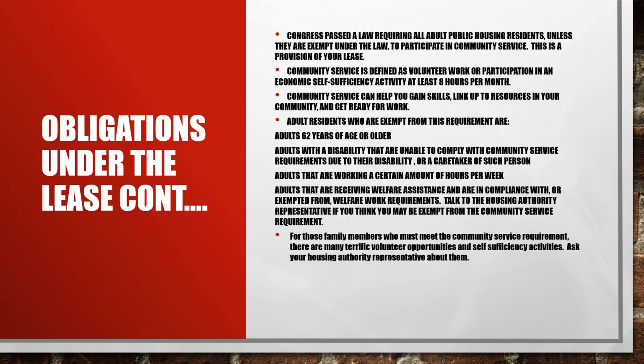Adult residents who are exempt from the requirement are adults 62 years of age or older, adults with a disability that are unable to comply with community service requirements due to their disability or a caretaker of such person, adults that are working a certain amount of hours per week, or adults that are receiving welfare assistance and are in compliance with or exempted from welfare work requirements. Talk to the Housing Authority representative if you think you may be exempt from the community service requirement.